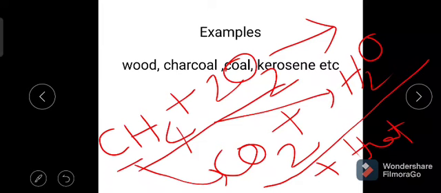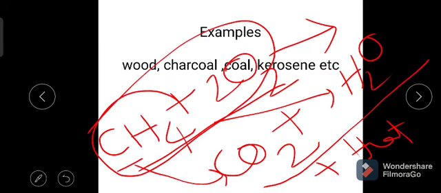Methane is a higher energy compound. This contains some energy. On burning only it produces some amount of heat energy. Before that it is having higher energy. After combustion it produces heat energy and the products are having the least energy.